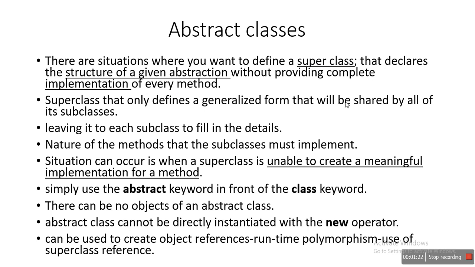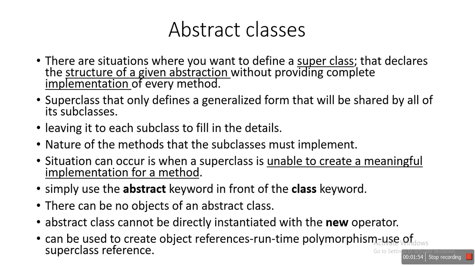Means there are situations where you want to declare a class or a superclass that declares only the structure of an abstraction. It hides the implementation, without providing a complete implementation of every method. In most cases the abstract class consists only of a declaration part, not a definition part.